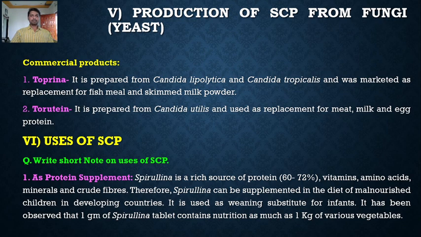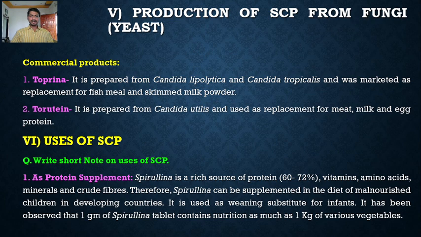Spirulina is a rich source of protein, containing 60 to 72% protein, vitamins, amino acids, minerals and crude fibers. Therefore, spirulina can be supplemented in the diet of malnourished children in developing countries. It is used as a weaning substitute for infants. It has been observed that 1 gram of spirulina tablet contains nutrition as much as 1 kg of various vegetables.